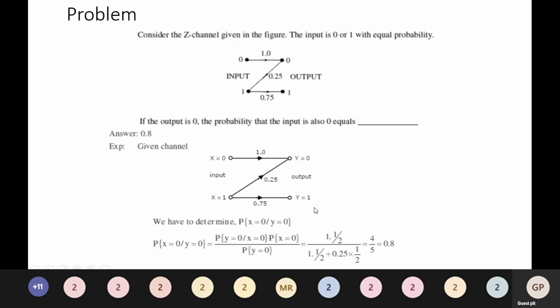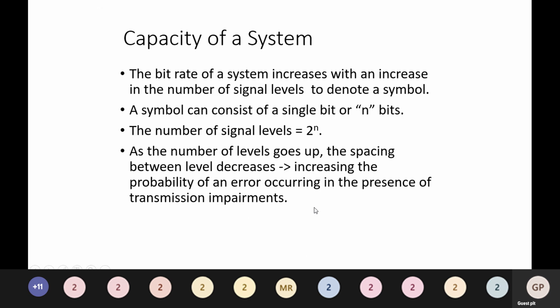So the answer is 0.8. Now we'll see the capacity of a system. The bit rate of a system increases with an increase in the number of signal levels to denote a symbol. A symbol can consist of a single bit or n bits. The number of signal levels equals 2 to the power n.